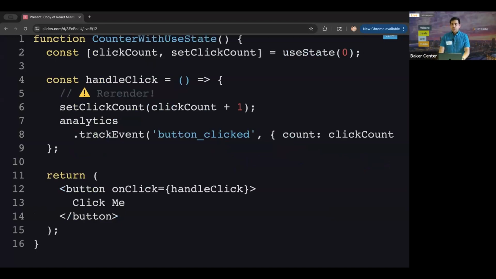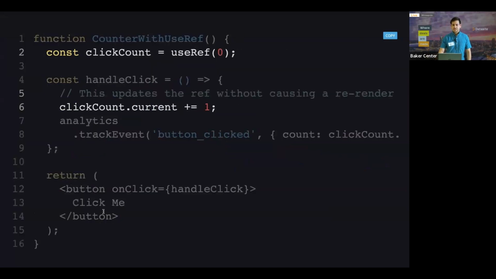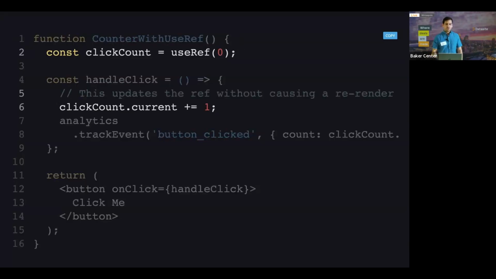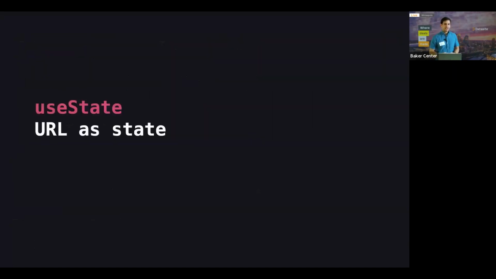There are a lot of patterns where we typically use state, where we say if we have state in a component, then it should go in useState, right? But sometimes those things don't actually belong in state. For example, if we're trying to track the number of clicks in a component, then this is going to cause a re-render every single time we click the button, but it doesn't really need to. One rule of thumb is if it's not really going to cause a re-render, you don't actually need to have that in useState. So useRef is really useful for that.